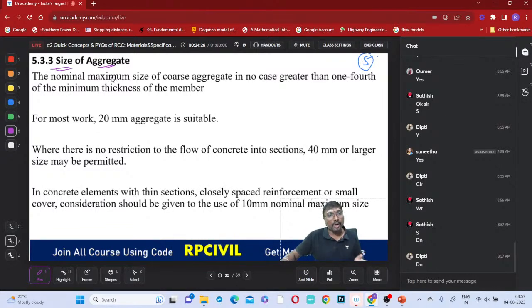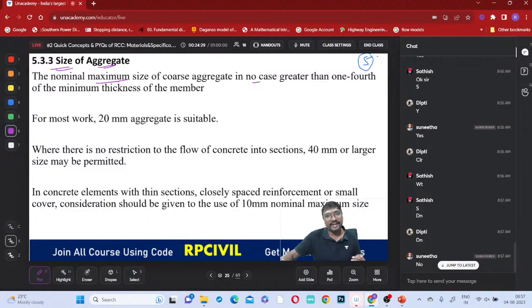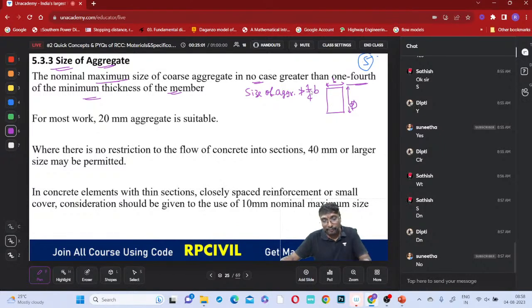No, no. The nominal maximum size of the coarse aggregate should in no case be greater than 1/4 of the minimum thickness of the member. Suppose you observe this member, what is the minimum thickness you consider? This is your width B, and this is your overall depth, capital D. The size of the aggregate should not be greater than 1/4 of B, or 1/4 of D. We have to take 1/4 of B.